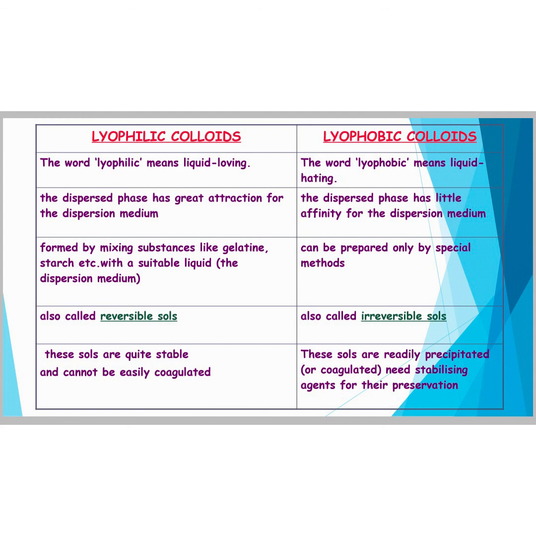Lyophilic sols can be formed by mixing substances like gum, gelatin, starch, rubber, etc. with a suitable liquid, that is the dispersion medium. An important characteristic of lyophilic sol is that if the dispersion medium is separated from the dispersed phase, say by evaporation, the sol can be reconstituted by simply remixing it with the dispersion medium. Hence, lyophilic colloids are also known as reversible sols. These sols are quite stable and cannot be easily coagulated.